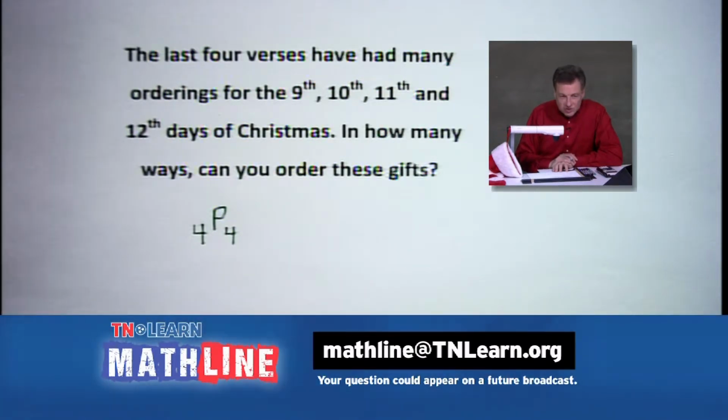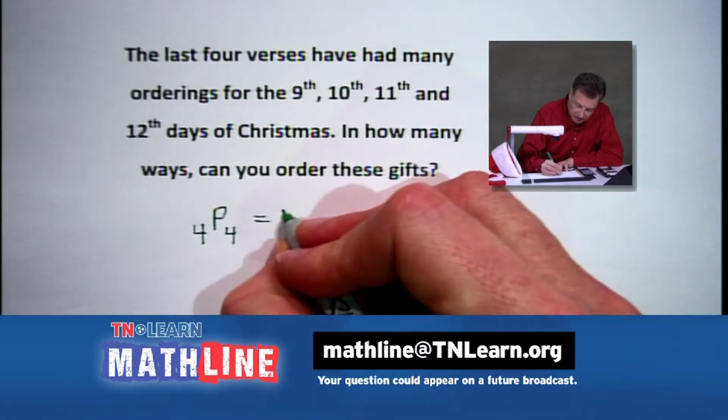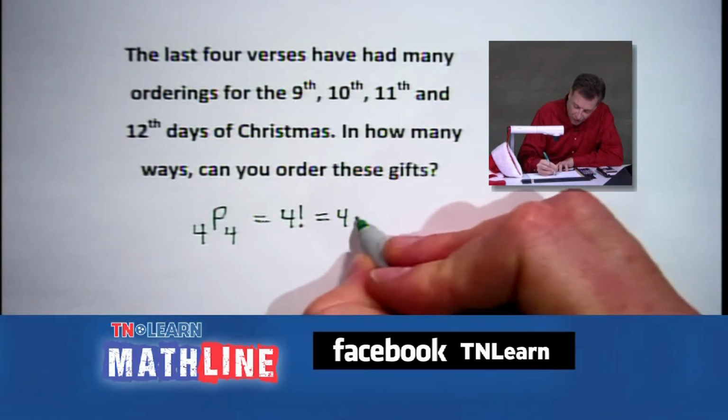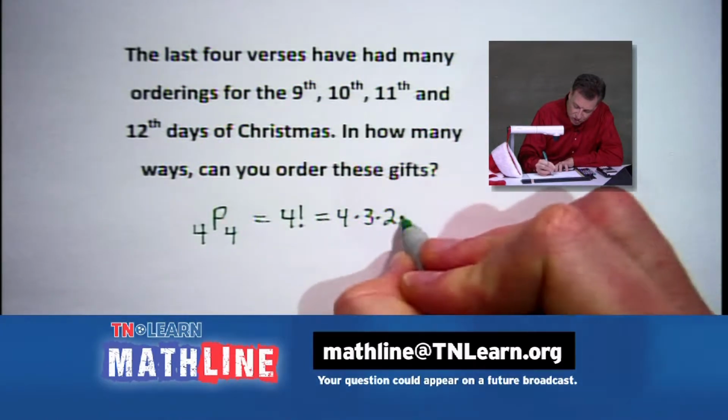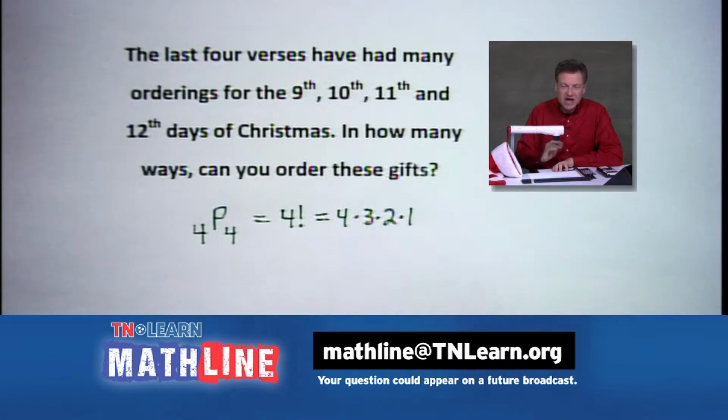And when we do that, the formula is really very simple. It is going to be 4 factorial. You say, well, what's that? It's time for a math lesson, isn't it? Here on Christmas Day. That simply means 4 times 3 times 2 times 1. In other words, we start the number here and we multiply down till we have none left, all right?